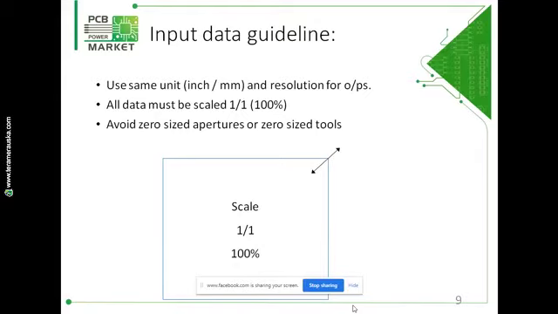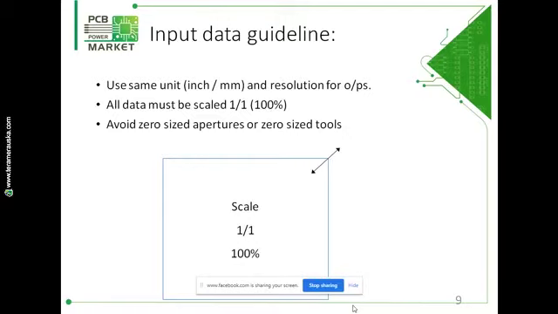So if you have used a grid system in your CAD system, then your output resolution should be finer than the grid system you have used.